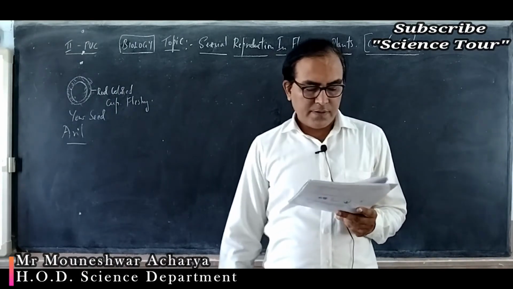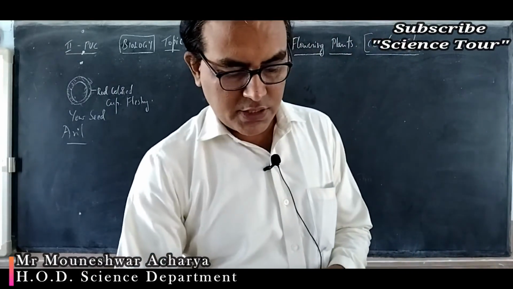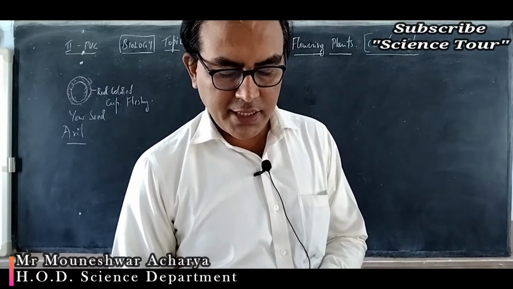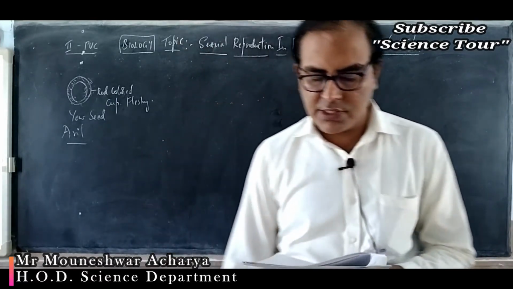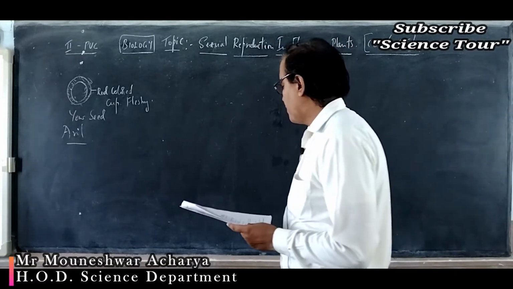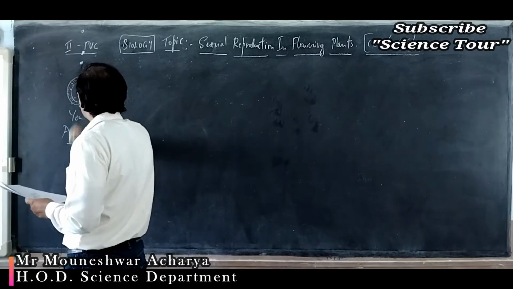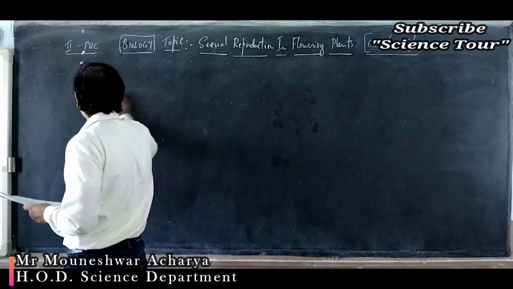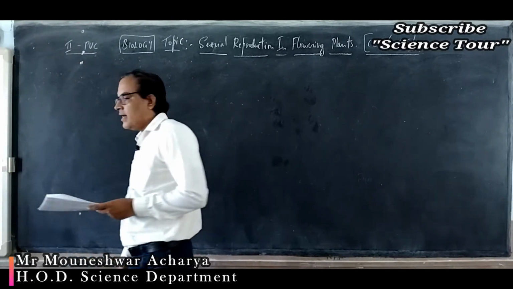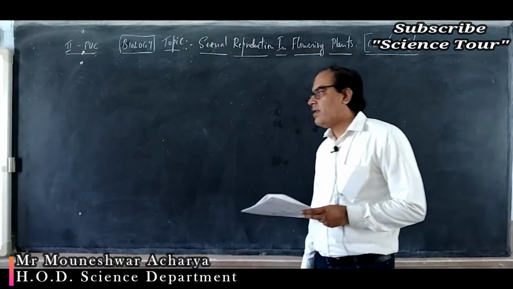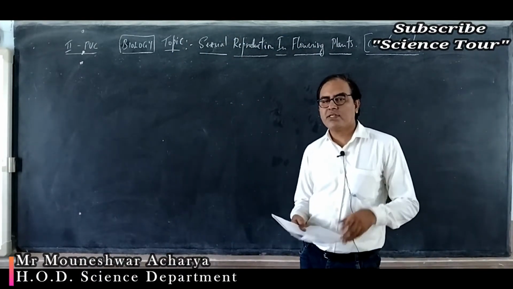Okay, next question number 20. Geitonogamy is genetically autogamous. Auto means self. Genetically it is autogamous because here the plant is bisexual or monoecious. Male as well as the female flowers are present on the same plant.